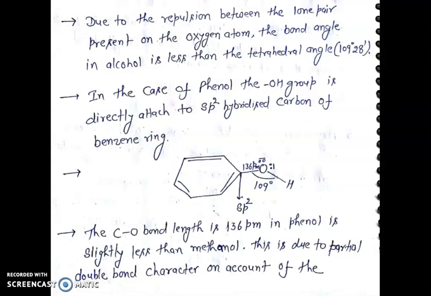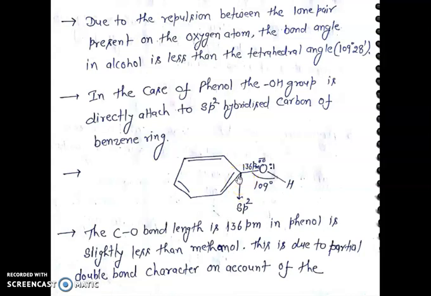In the case of phenol, the OH group is directly attached with an sp2 hybridized carbon of the benzene ring. This is the structure of phenol. The OH group is directly attached with the sp2 hybridized carbon atom of the benzene ring.